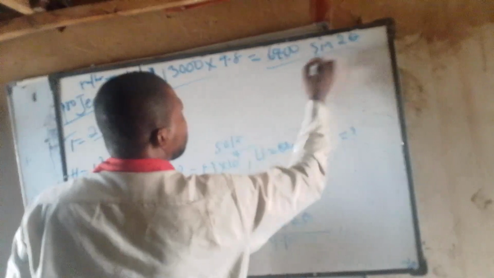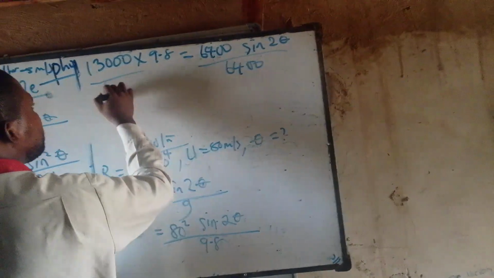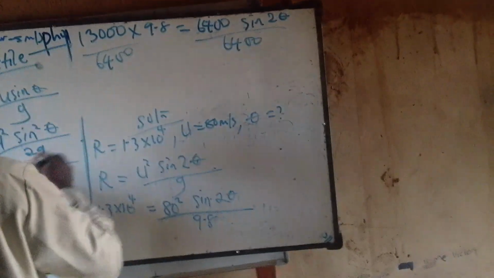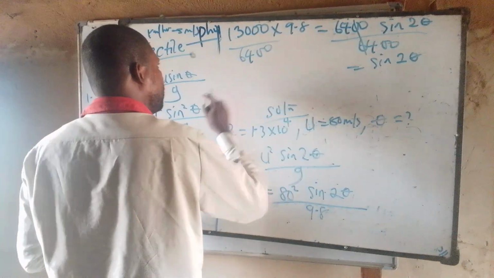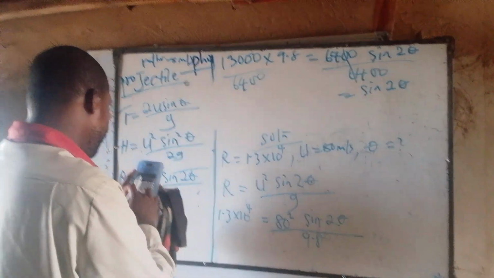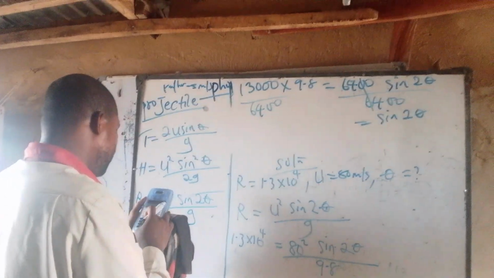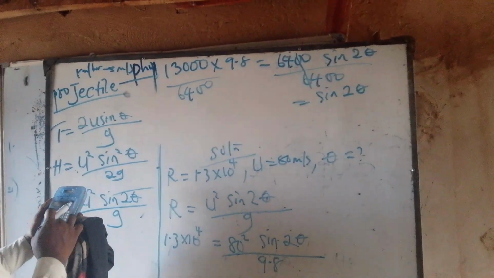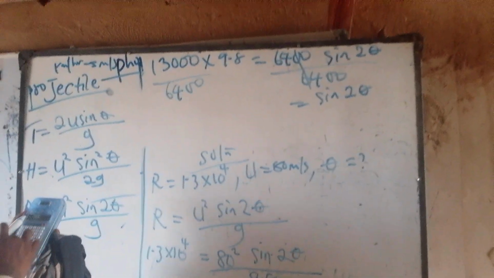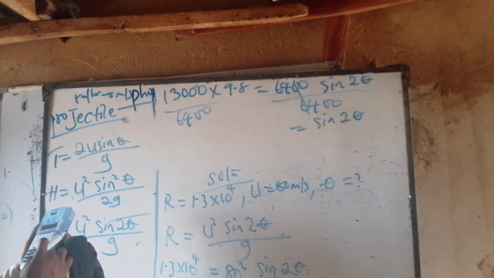So I'll divide here and here by 6400. Here it will cancel, and I have sine 2 theta. So if I simplify 13000 times 9.8 and divide by 6400, I will get